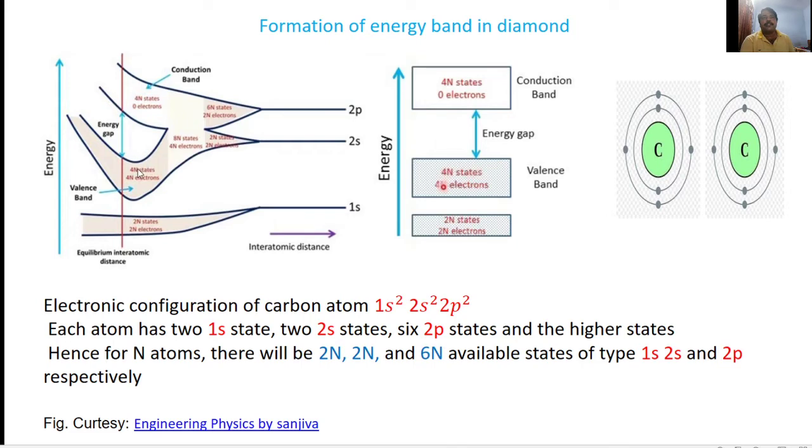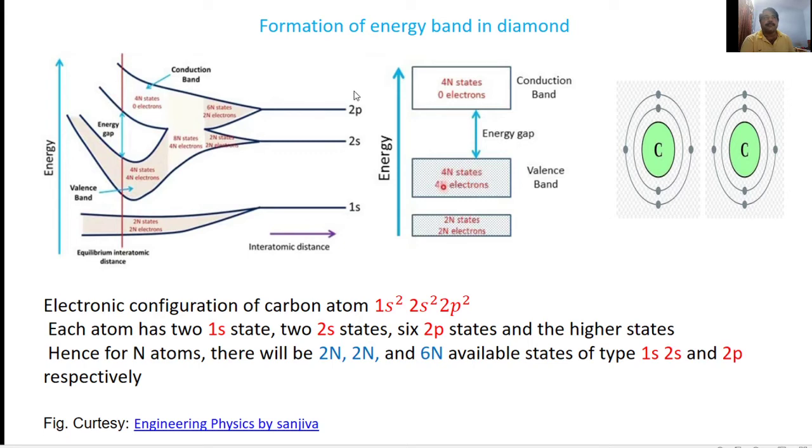The filled energy state consists of 4n states and 4n electrons, and the empty energy state consists of 4n states and 0 electrons. This filled energy state is called the uppermost filled energy band. This uppermost filled energy band is called the valence band, and the lowermost empty band is what we call the conduction band. So this is called the lowermost empty band.